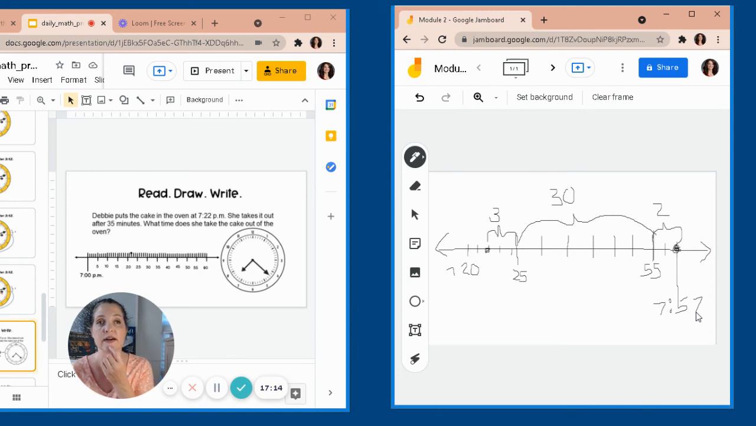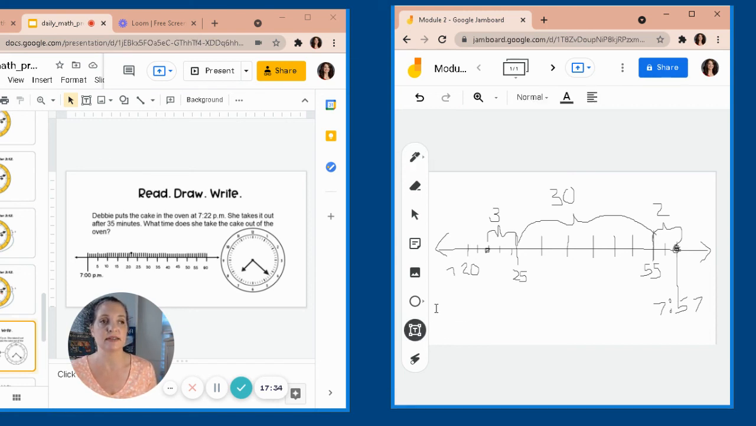Debbie puts the cake in the oven at 7:22 p.m. She takes it out after 35 minutes. What time does she take the cake out of the oven? She takes it out at 7:57 p.m. Okay, so we've done our drawing. Now we can write our sentence to complete the answer.